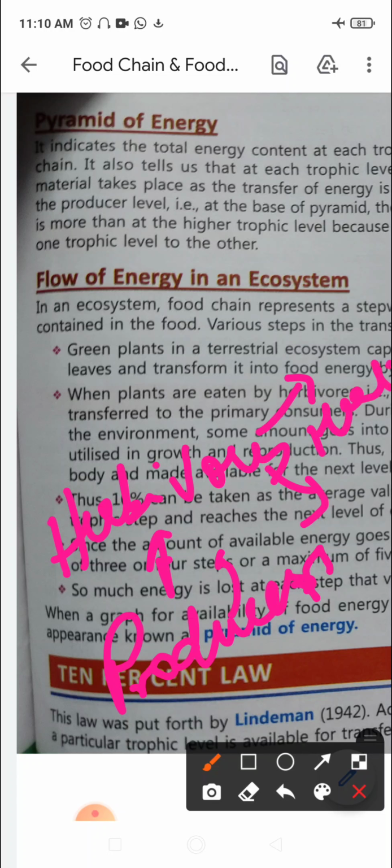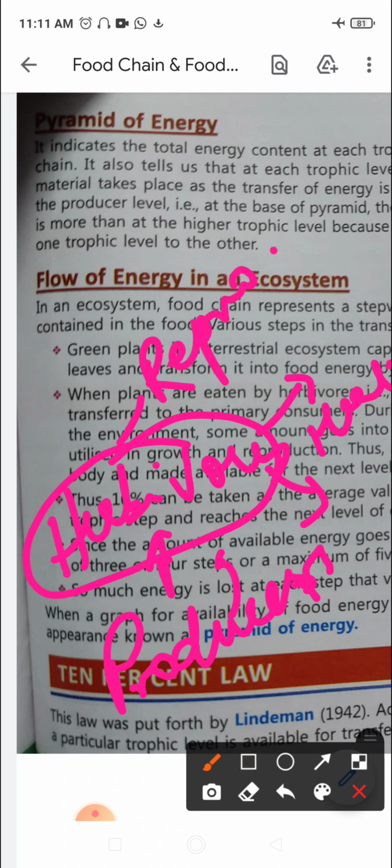And some amount of energy is used because digestion of the food also requires energy. A part of the energy is also utilized in growth and reproduction, because reproduction is also one process that takes place, and growth also is taking place, and there are so many other activities inside the body. So for all that, energy is required. So an average of only 10% of the food eaten is turned into its own body, and made available for the next level of consumer.